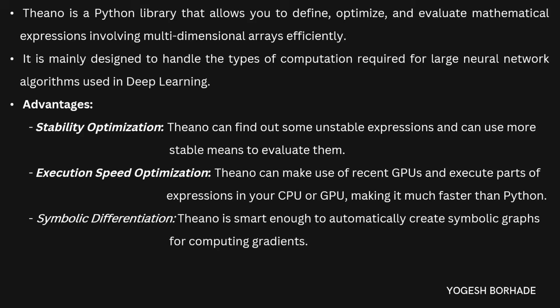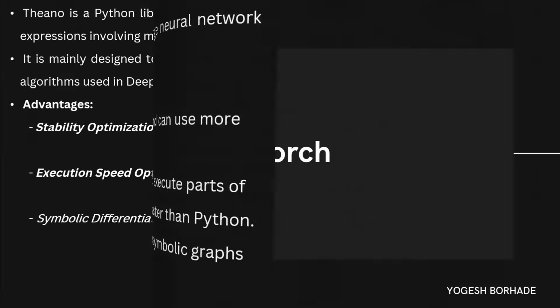Okay. Then execution speed optimization. So Theano can make use of your recent GPUs and execute parts of expression in your CPU or GPU, making it much faster than Python. So Theano, in short, increases your speed of execution. Okay. And third is symbolic differentiation. So it automatically creates symbolic graphs for computing gradients. So it is used to create symbolic graphs for computing gradients. So these are the three advantages of this library.